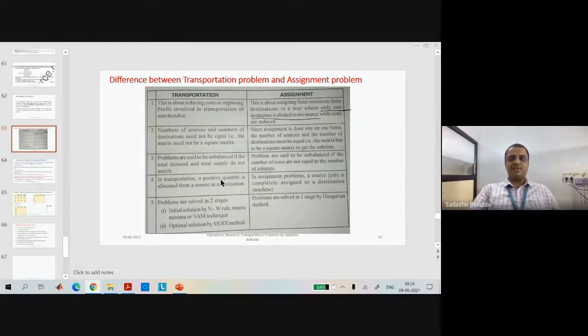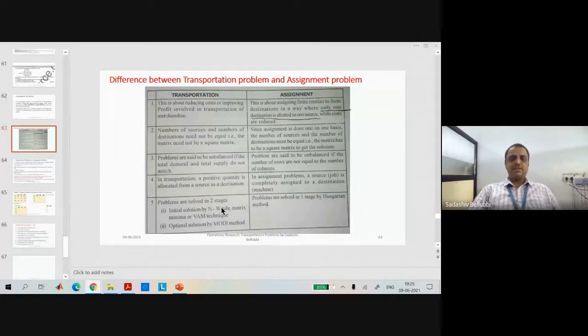Partial quantity in the sense that if the total demand is 1,000 and only 700 supply is available, then we can allocate the 700 from one source, and the remaining 300 can be assigned from some other source. That is, in transportation, a partial quantity is allocated from a source to a destination. But in assignment, it won't happen, because there is one supply and one demand. So we are supposed to assign fully.